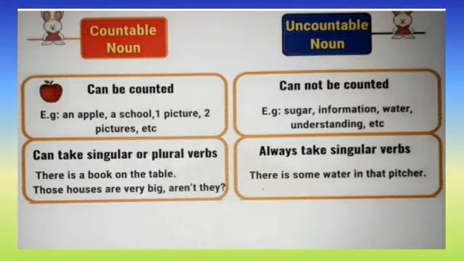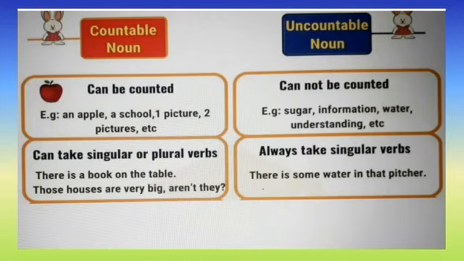Next, see here. Countable noun, uncountable noun. Countable nouns can be counted. Uncountable nouns cannot be counted. See the examples: an apple, a school, 1 picture, 2 pictures, etc. Here: sugar, information, water, understanding, etc. These are some examples for uncountable nouns. So an apple, school, pictures, these are examples for countable nouns.